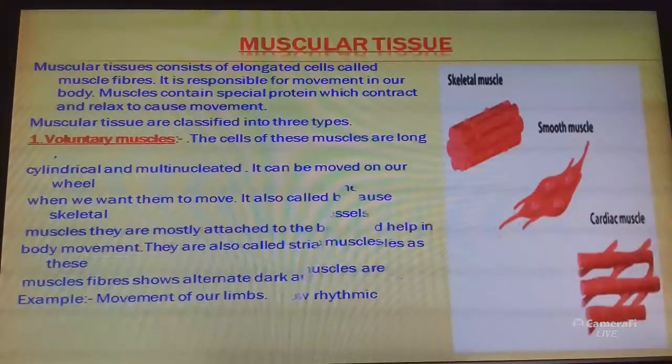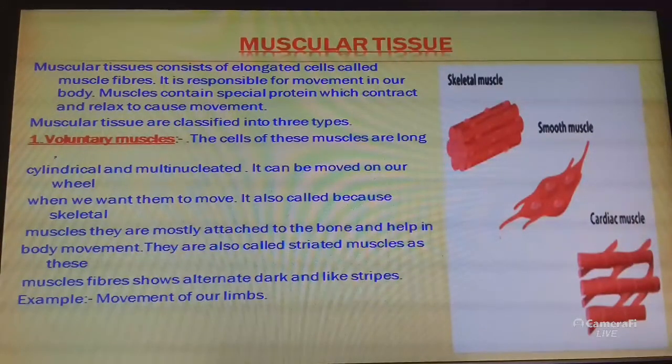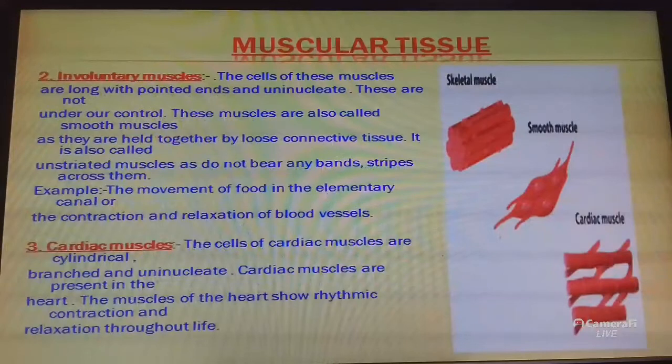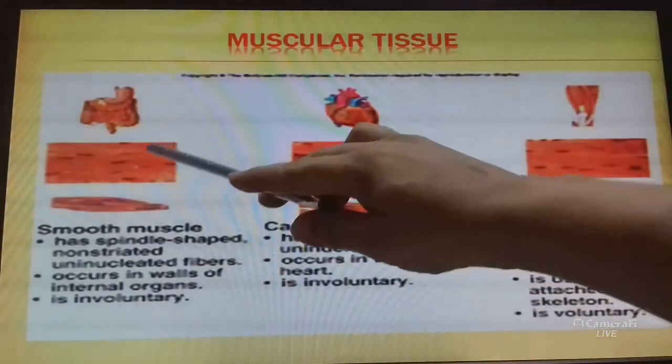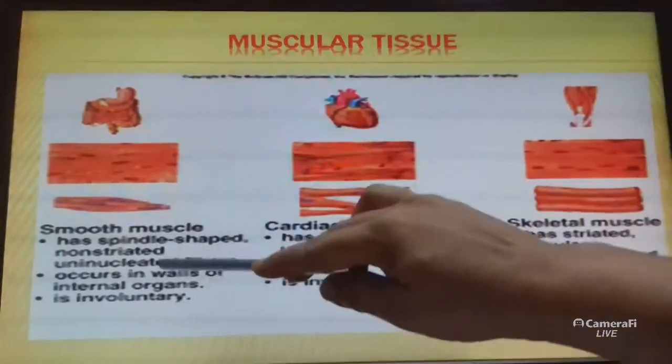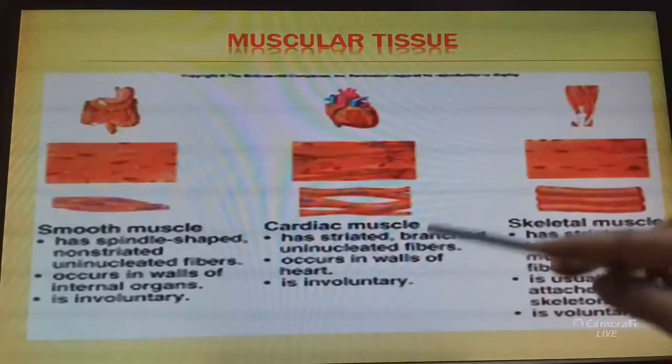So there are three types of muscles: voluntary muscles, involuntary muscles and cardiac muscles. This is involuntary muscle. This is cardiac muscle.